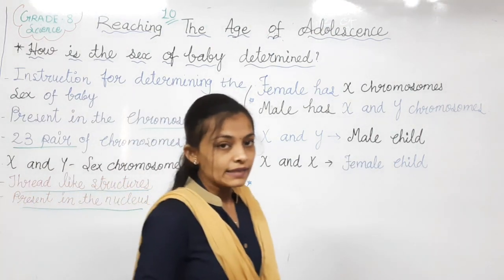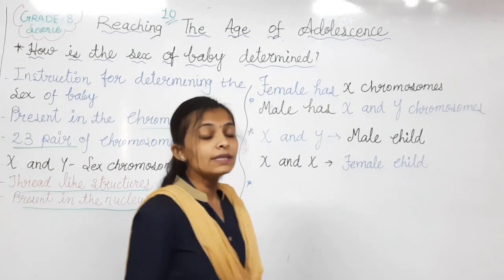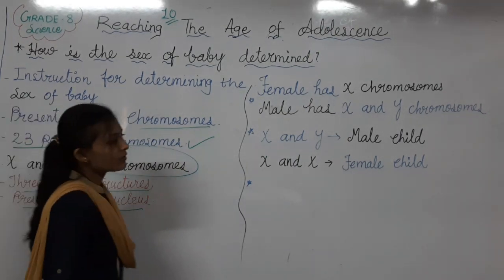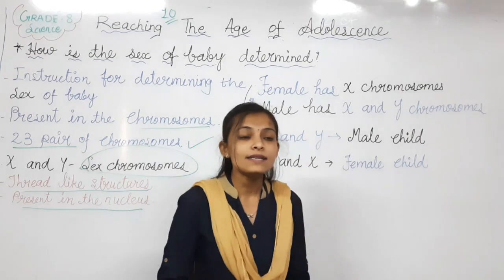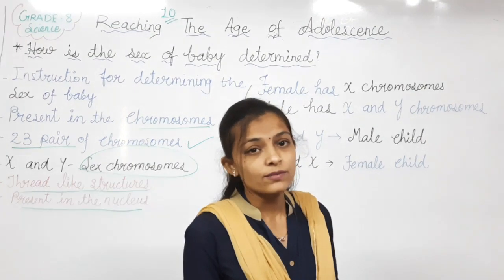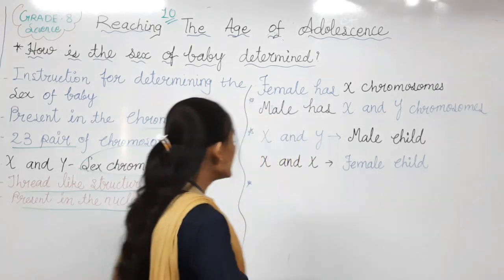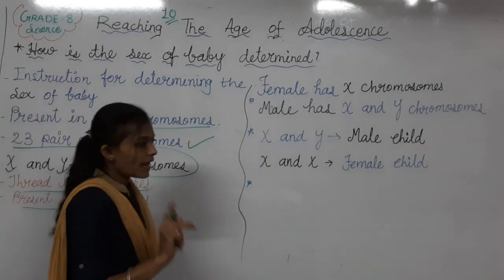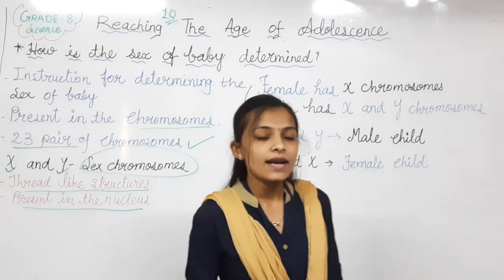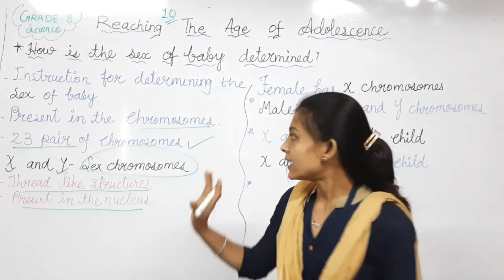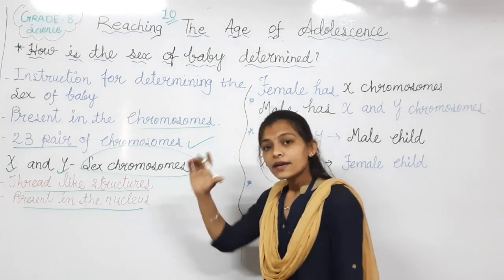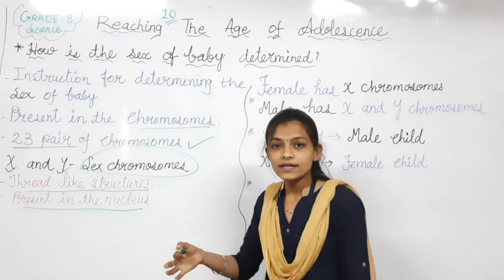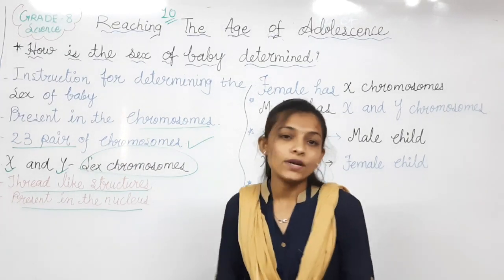Out of these 23, there is only 1 pair of chromosomes that is considered as sex chromosomes. The names of these chromosomes are X and Y chromosomes. So, X and Y chromosomes are considered as sex chromosomes. Till here, I think you got it. Now next, what is the role of X and Y chromosomes in the female or male body? Let's continue with this point.